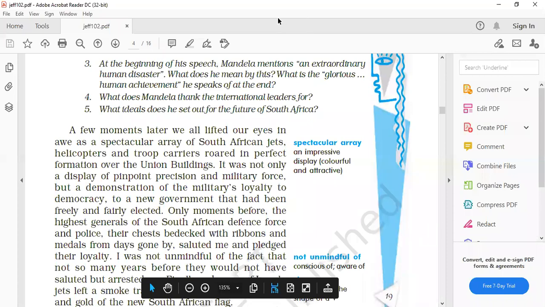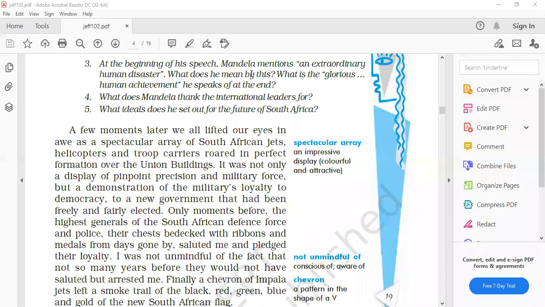Next one, Drig Bajaj. Third question. At the beginning of his speech, Mandela mentions an extraordinary human disaster. What does he mean by this? What is the glorious human achievement he speaks of at the end?